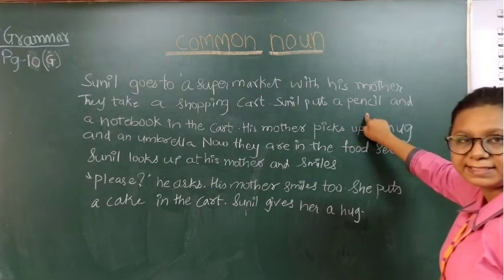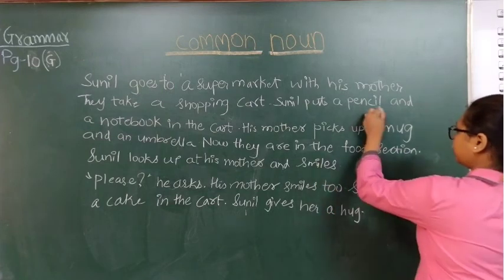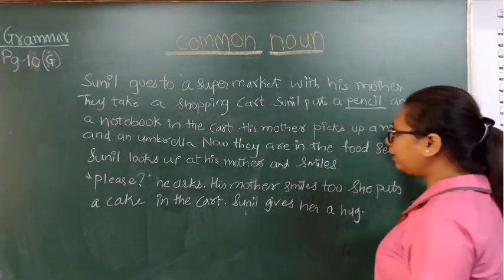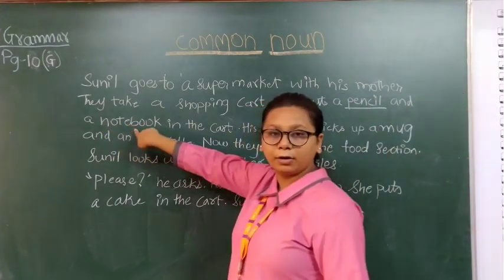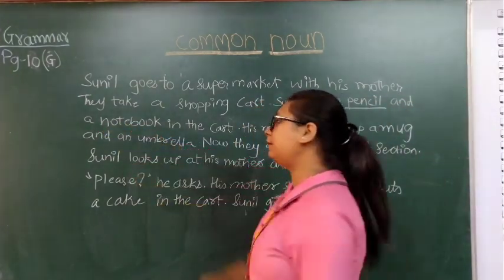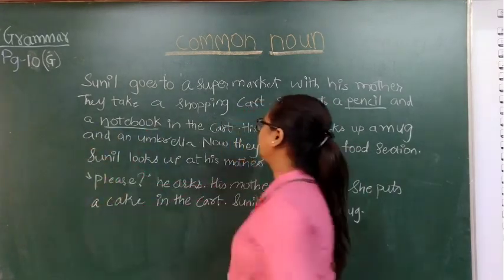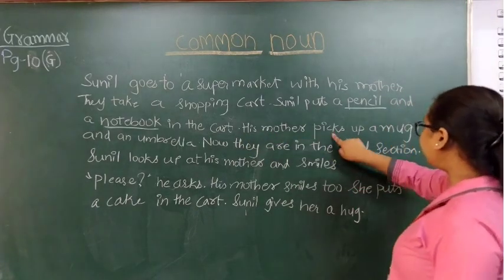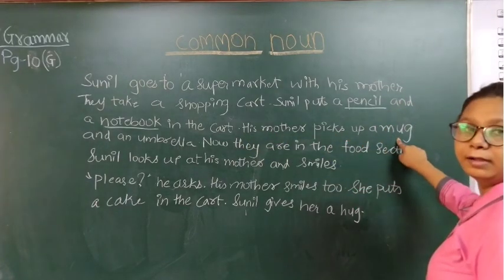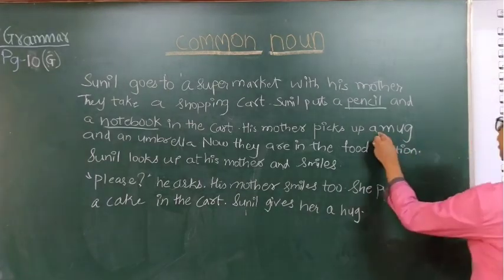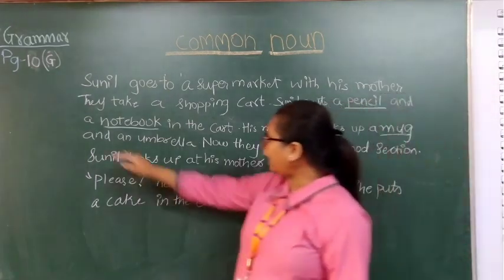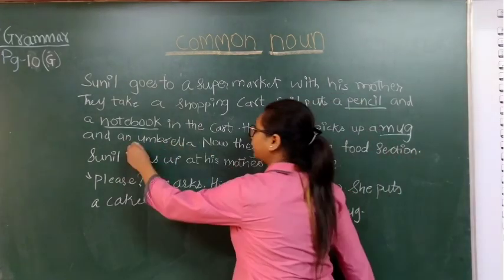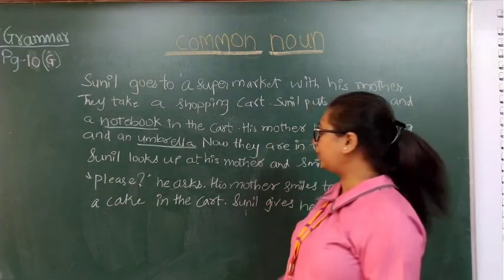Now do they buy a pencil? Yes, they bought a pencil. So you will underline the pencil. Okay? And a notebook. What else did Sunil buy? He also bought a notebook. In the cart, his mother picks up a mug. What did his mother buy? A mug and an umbrella. And she also bought an umbrella. So we will also underline umbrella.